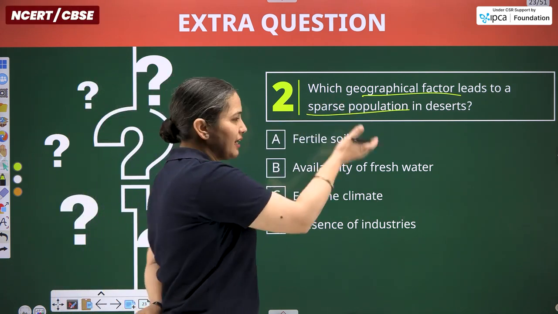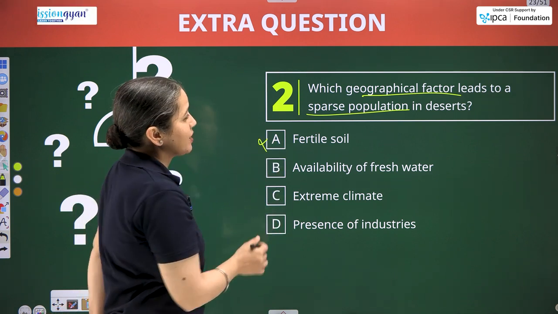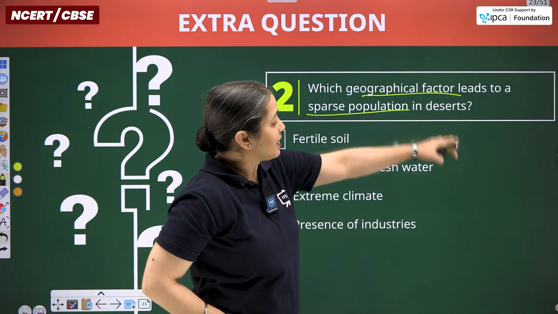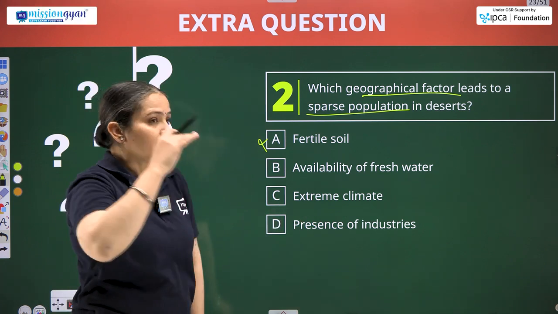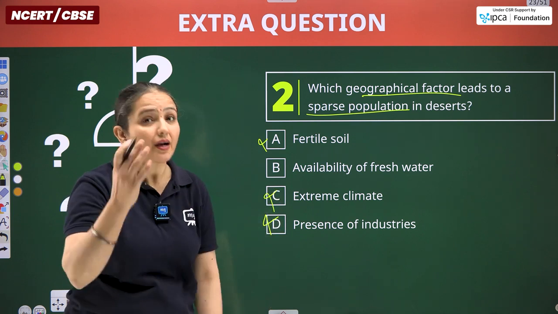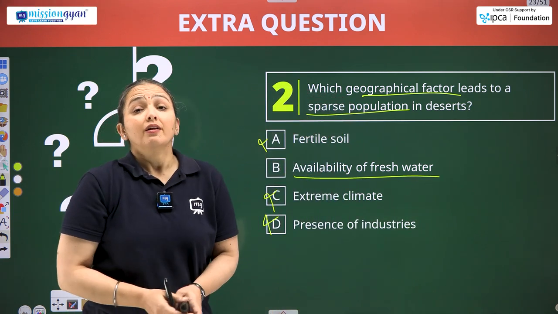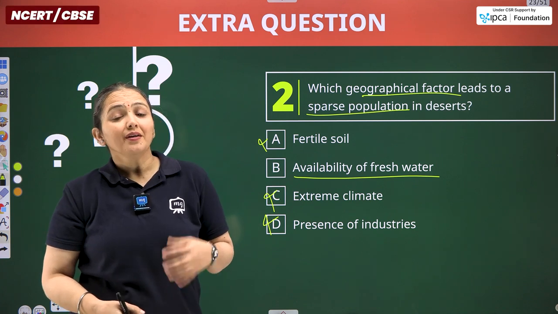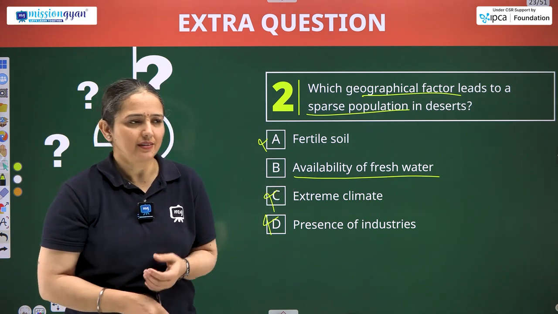Fertile soil in a desert doesn't go well. Extreme climate, of course it's there, but climate remains at the back. Industry is definitely not there. So what comes as the priority concern is availability of fresh water. In the absence of water, humans can't survive. Air and water are basic necessities.